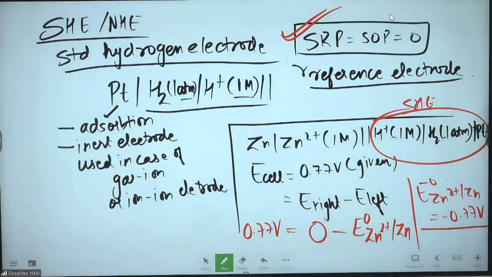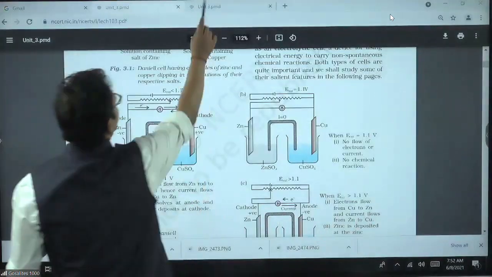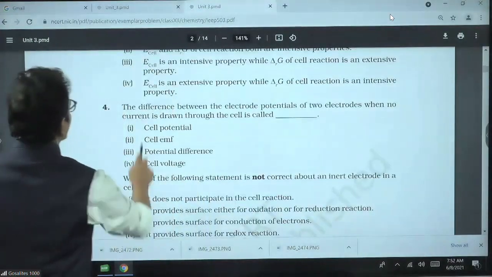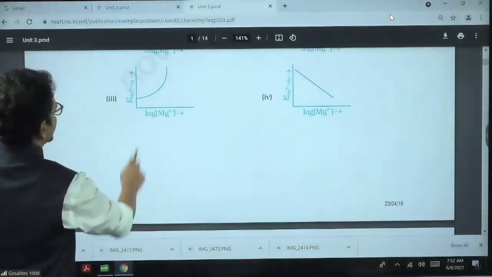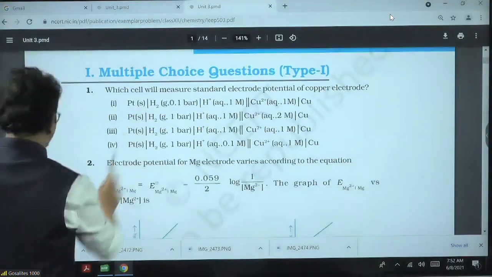Have you taken the screenshot? Yes. Talking about the question that will come in the NEET exam: the NCERT exemplar question number 1. The question is very obvious and very simple.